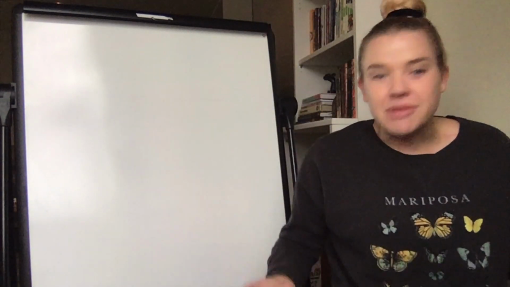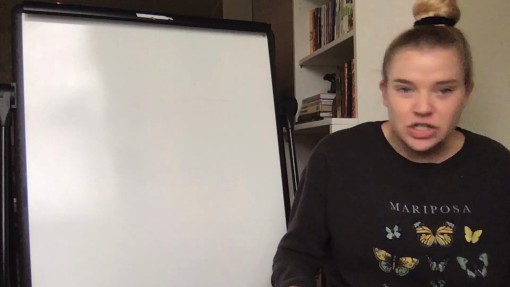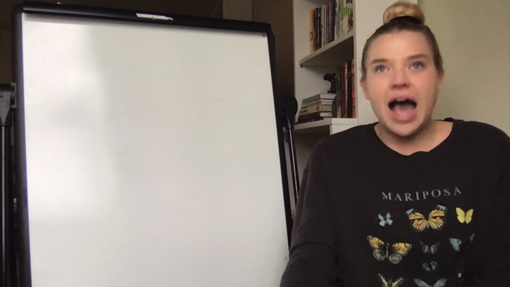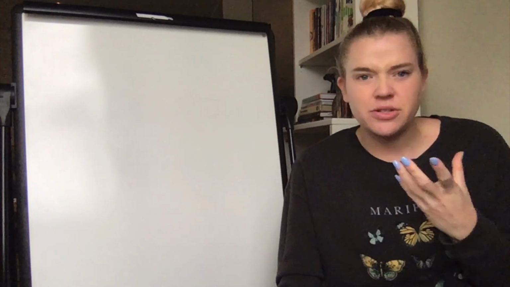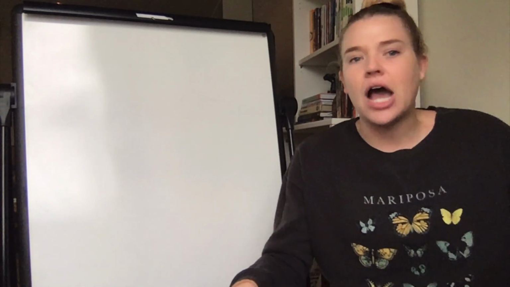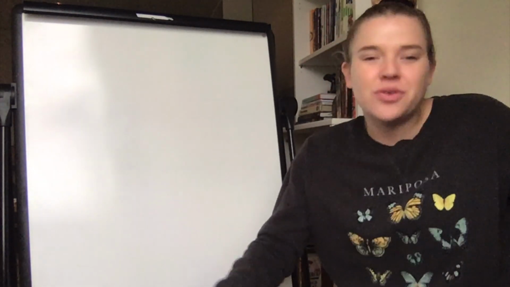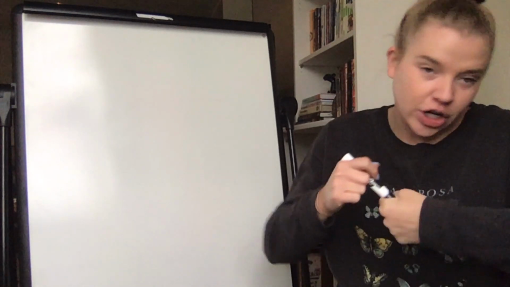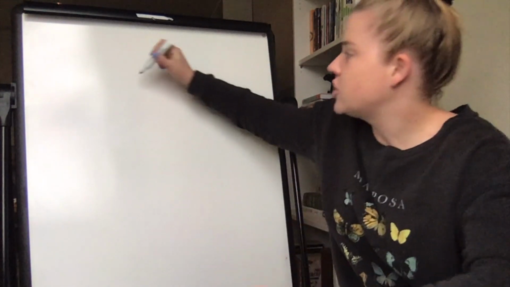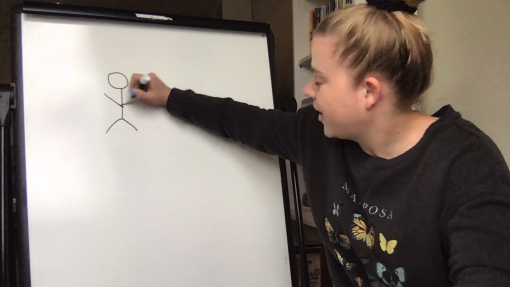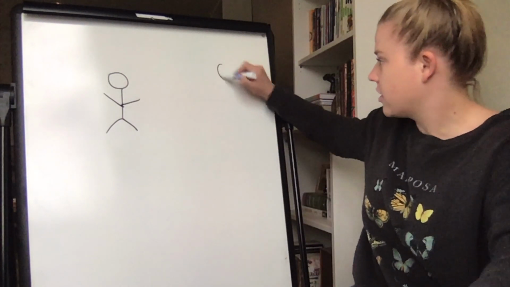So now, in layman's terms, what this actually means is if I were to distribute something. So let's say that I'm passing out candy. And I have one student right here, and I have another student right here.